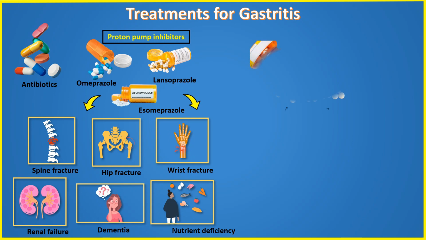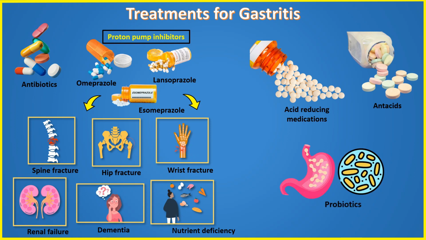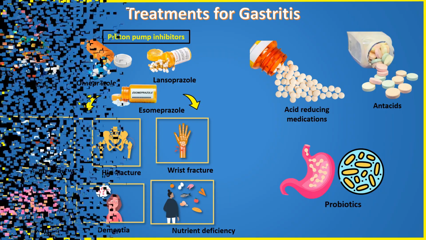Another type of acid-reducing medication is famotidine. Famotidine lowers the amount of acid that's released into the digestive tract. These medications relieve the pain of gastritis and allow the stomach lining to heal. Doctors may also recommend using antacids for quick relief of gastritis pain. These medications can neutralize the acid in the stomach. Use of probiotics has been shown to help replenish digestive flora and heal gastric ulcers. However, there's no evidence that they have any impact on acid secretion.